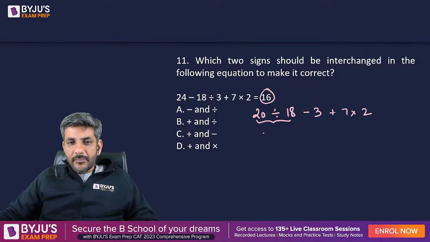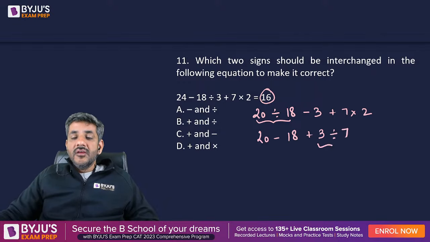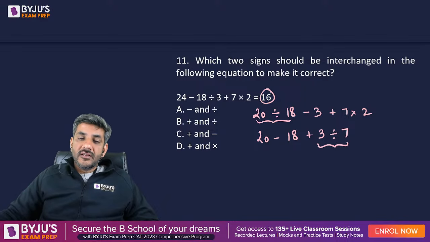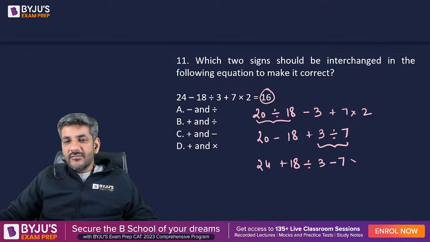Similarly, in option B, plus and this. So 20 minus 18 plus 3 divided by 7 once again. Because of that, we again get a fraction here. Let's leave it, plus or minus. Let's see. So it will become 24. I'm sorry, not 20, 24 plus 18, right? Divided by 3 minus 7 into 2.